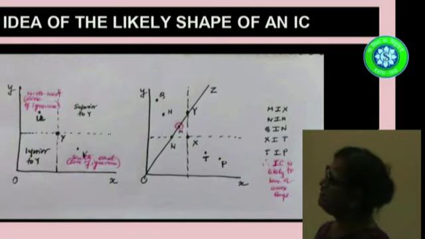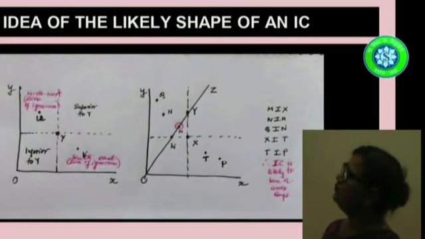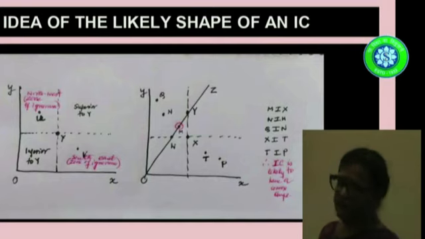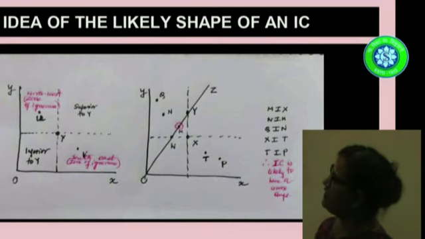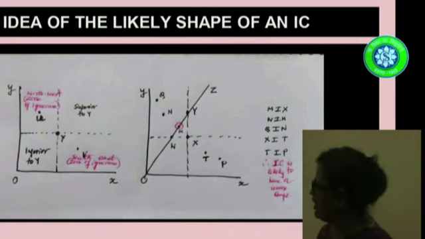Similarly, in the northeast quadrant, every commodity bundle has more of at least 1 commodity than commodity bundle 1. So the southwest quadrant is inferior to 1 and the northeast quadrant is superior to 1.